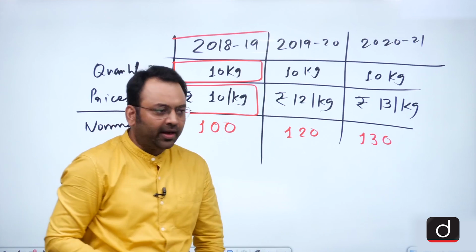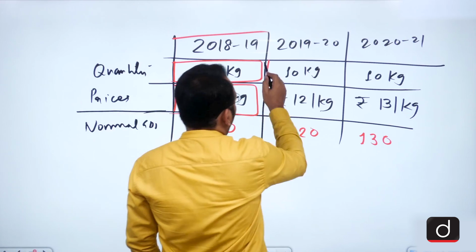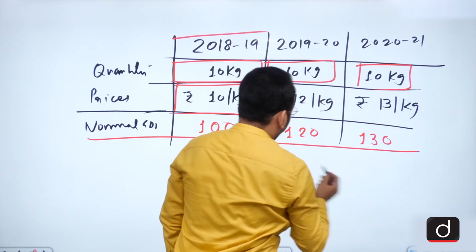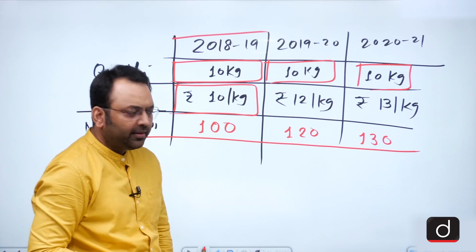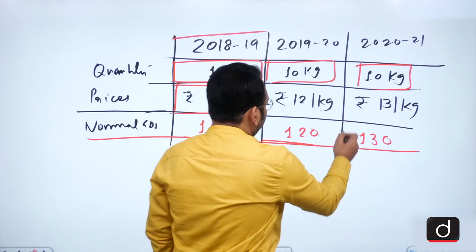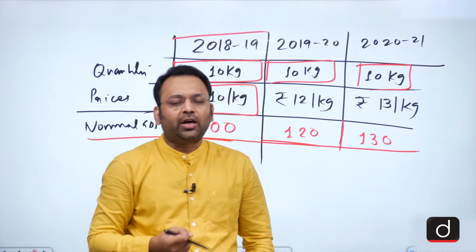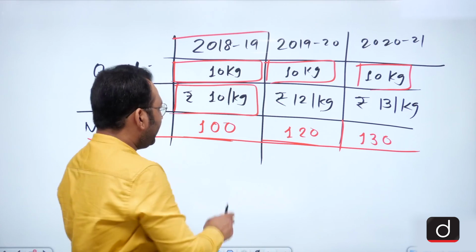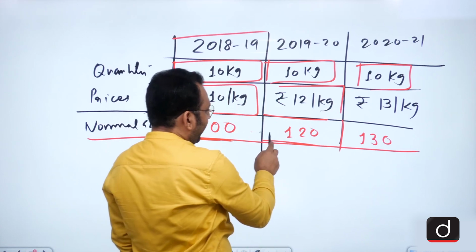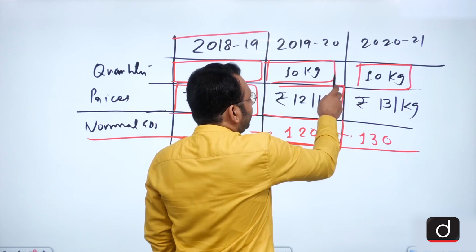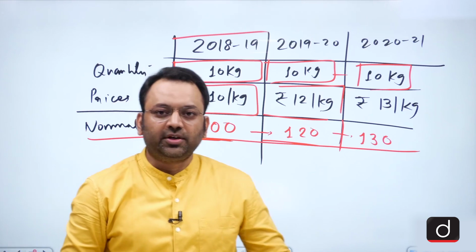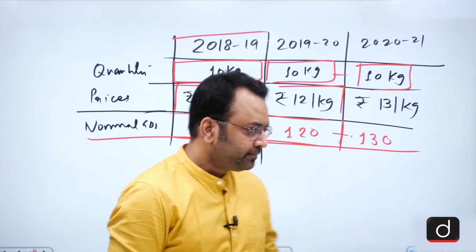Is it not surprising that despite having the same volume of production, we have the GDP at higher levels for the 3 years? That is why we are sure that this GDP may not represent the actual value of production, due to the price rise. Due to the price rise, the GDP has increased without any change in production. That is why we have to find the real GDP. Now what is the real GDP?